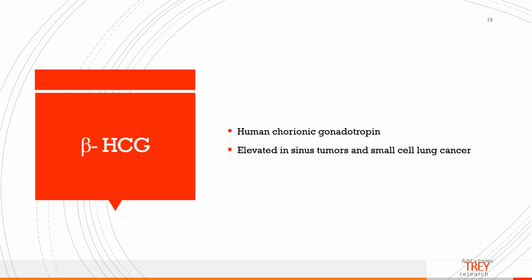Beta-HCG is a sensitive tumor marker. There are actually two types of HCG: one is called alpha-HCG and one is beta-HCG. But beta-HCG is pretty unique and not closely similar to any other hormone. And so we look for human chorionic gonadotropin, the beta-HCG, in certain tumors. It is a sensitive tumor marker, and it's elevated in sinus tumors and small cell lung cancer of the bronchioles.